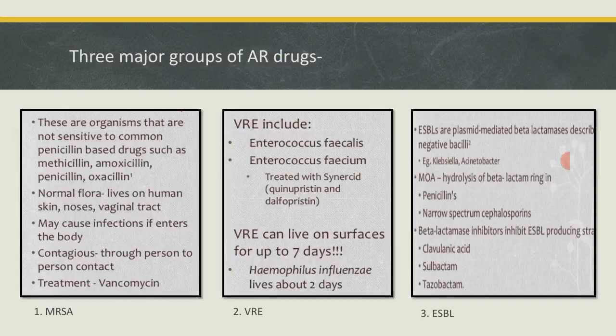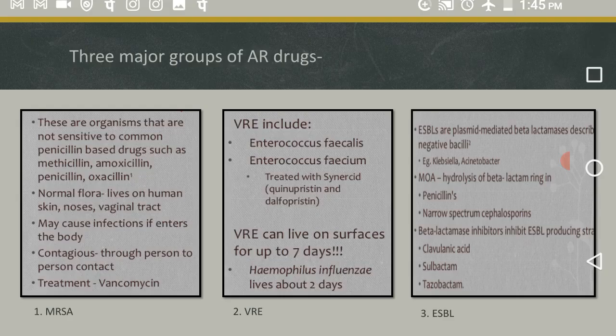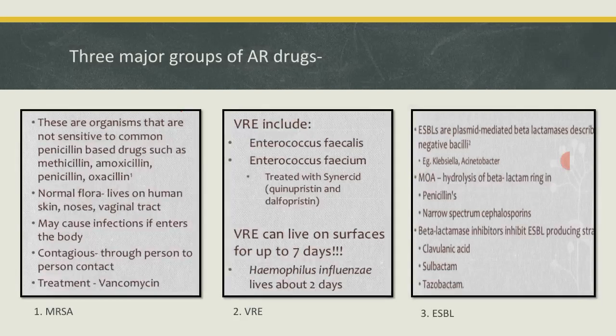Now we will see the VRE, that is the vancomycin resistant enterococci. They include Enterococcus faecalis and Enterococcus faecium. The most important and dangerous point of the VRE is that it can live on a surface for up to 7 days.